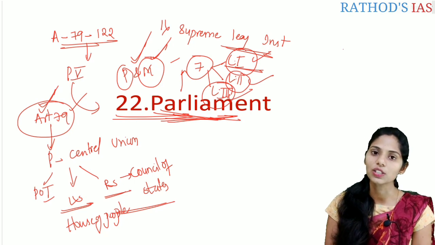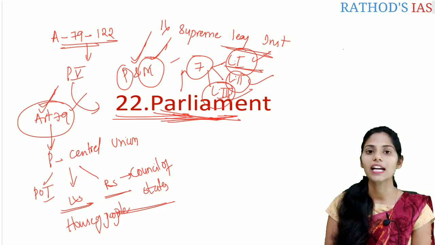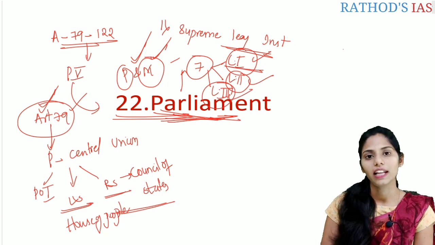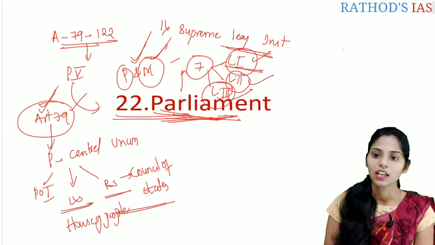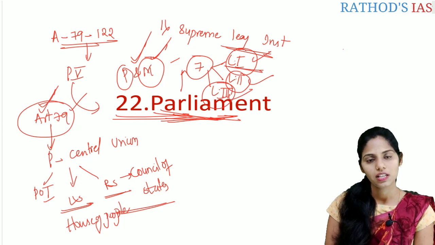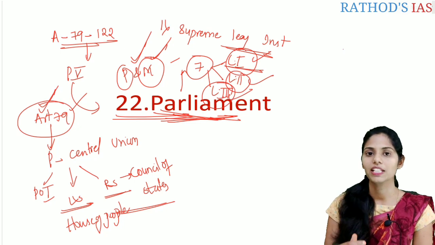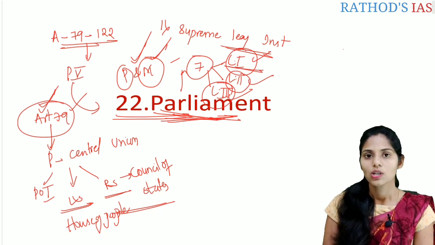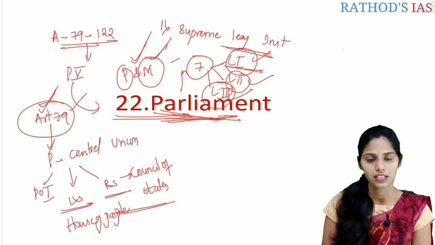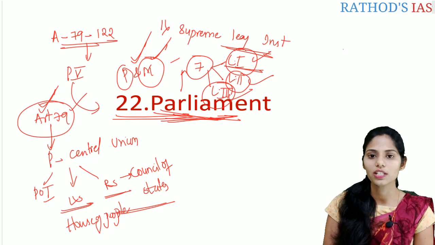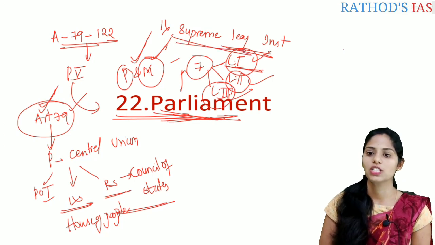Parliament has the exclusive power to make any laws regarding the subjects which come under the Union list, for example banking, insurance, defense, atomic energy, etc. These are all important subjects which come under the Union list. So Parliament has the exclusive power to make laws under the Union list. So it is called Supreme Legislative Institution.